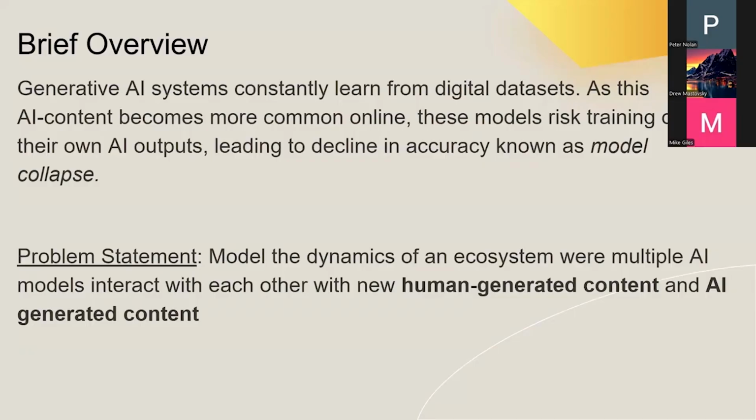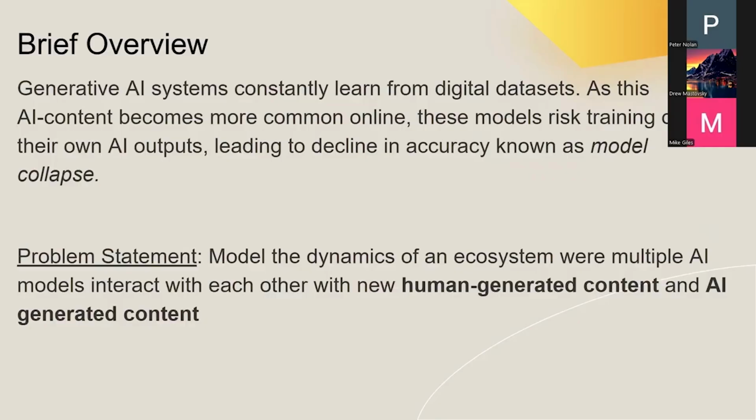So a brief overview: generative AI systems like ChatGPT learn by training on enormous amounts of online text and images. But as AI-generated content becomes more common across the internet, these models increasingly end up learning from their own outputs. This creates a kind of feedback loop where each new generation of models is trained on data that is less human and slightly more synthetic. Over time, this leads to a measurable decline in quality, creativity, and accuracy, a process known as model collapse.